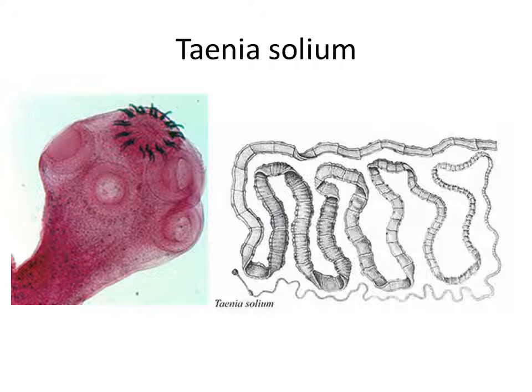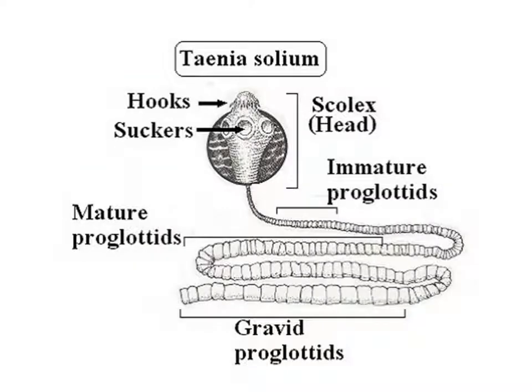Taenia solium, a very large species, often met infecting domestic animals. These proglottids at the end of the body, as you saw in the previous lecture, are rich in and consist of reproductive organs.